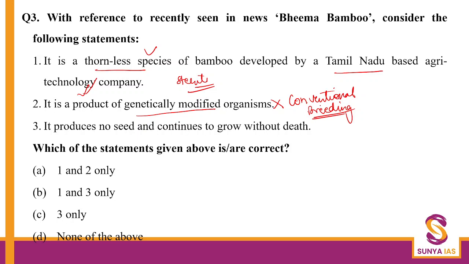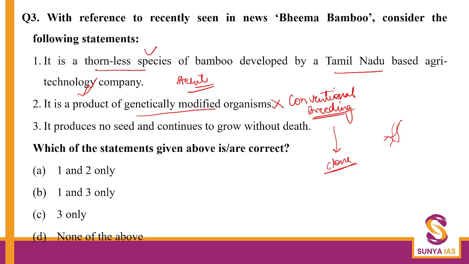This is just a case of conventional breeding. What happens in conventional breeding? We're only creating a carbon copy or a simple clone, as opposed to genetic modification, where the basic structure of the DNA is changed. So it's not a product of genetically modified organisms.